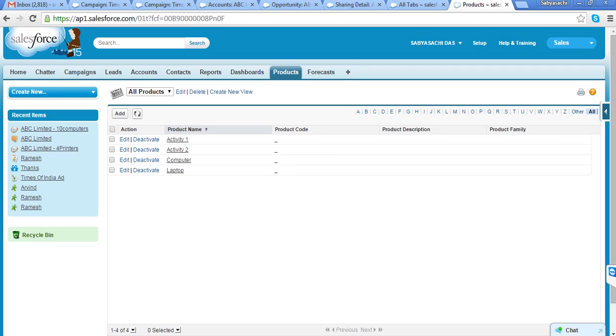Suppose one company launches a new product, and after analysis, they found that for a particular region, they can promote that product aggressively. So they can reduce the price for that product for that particular region. So that is again region based. So for that particular region, I can decide.